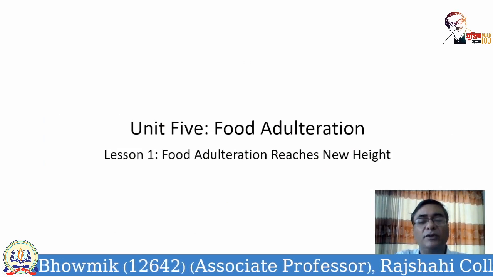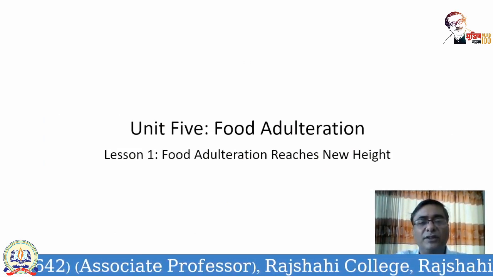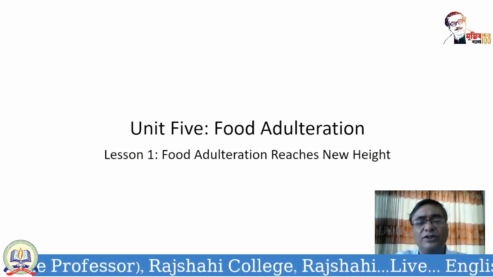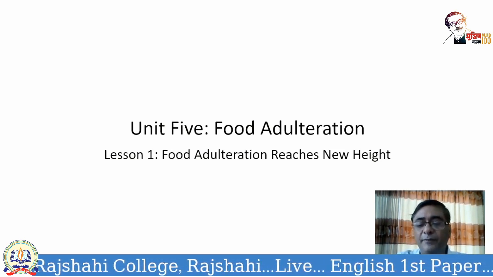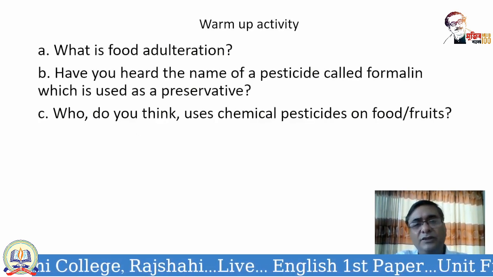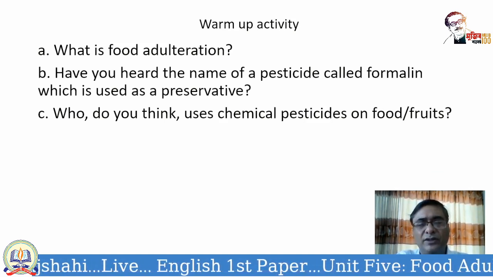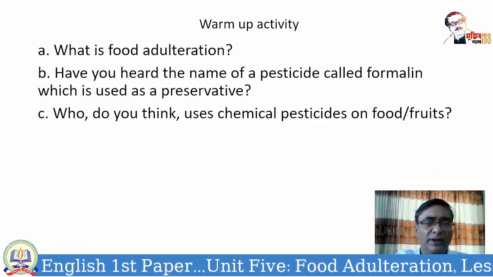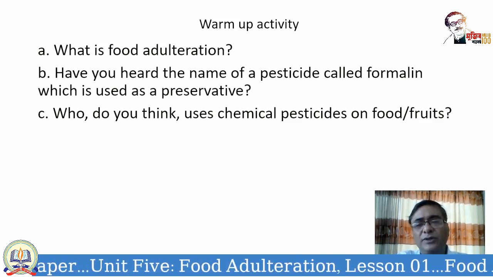Okay, dear students, we are now starting the passage. I have already mentioned that we are starting unit 5, that means food adulteration, and lesson 1, food adulteration reaches new height. Now, as usual, we see some warm-up activity: what is food adulteration? Naturally, when we start this unit, the question that comes first into our mind is, what is food adulteration?